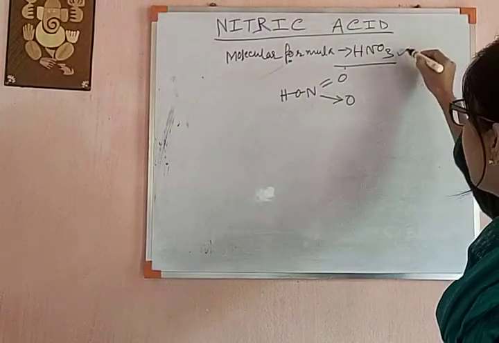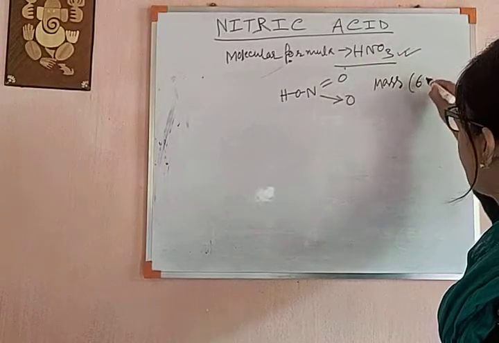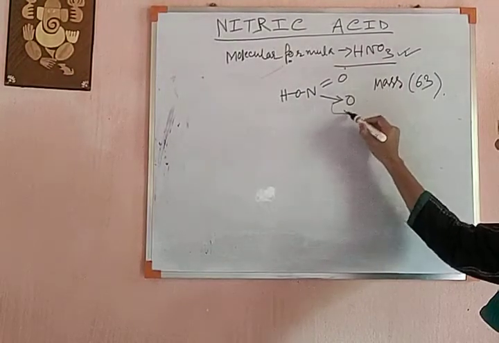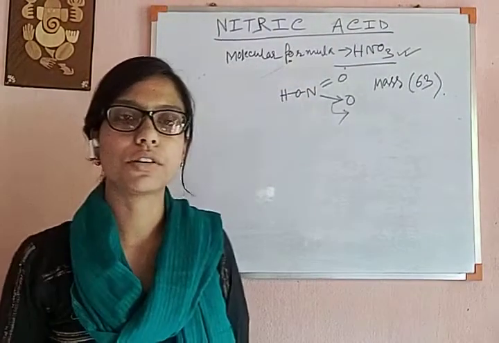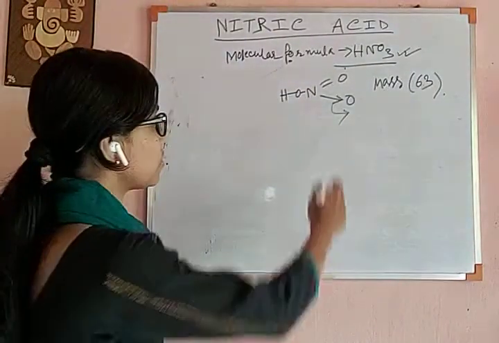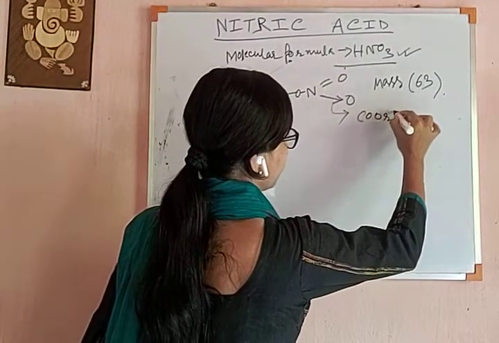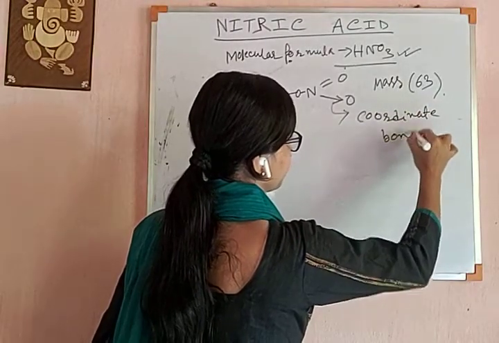If this is the molecular formula, then its molecular mass will be 63. So this arrow represents the coordinate bond. You have learned about coordinate covalent bonds in your chemical bonding chapter, and in nitric acid this arrow represents the coordinate covalent bond.